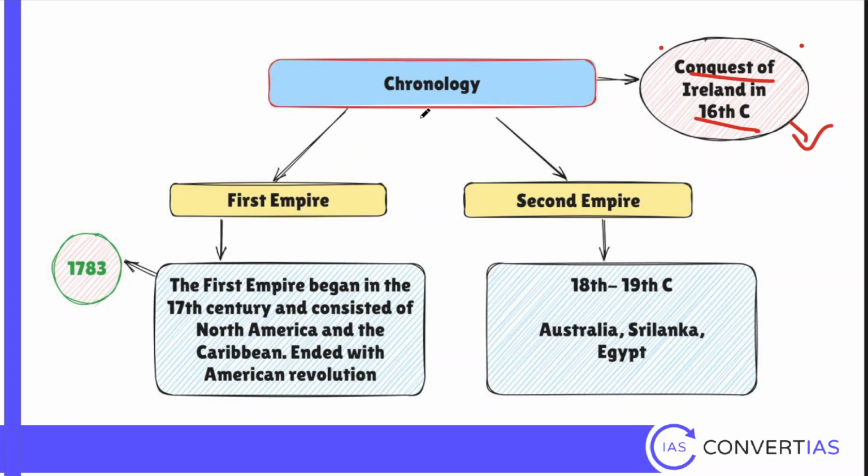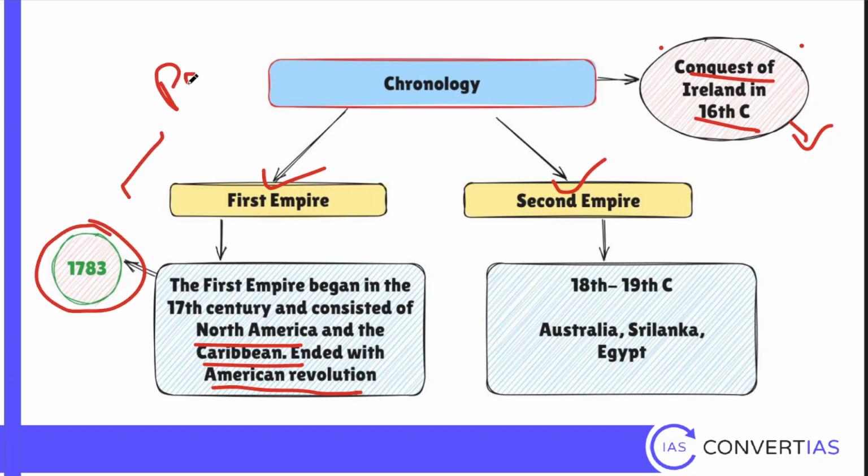Now you see there are two stages of colonialism. First is the First Empire and second is the Second Empire. The First Empire deals with Christopher Columbus finding America and colonizing North America and the Caribbean. This ended with the American Revolution, with the 1783 Treaty of Paris. Once this came to an end, they started focusing on the Orient.